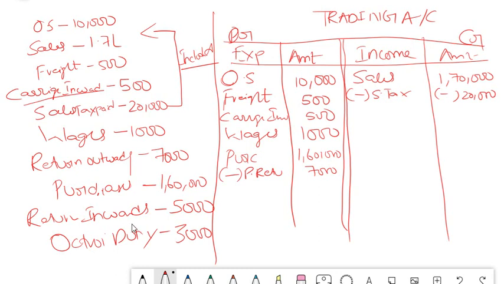So the next point is return inward only. I have knowingly put these terms because these kinds of questions come in your exam, and that's why I wanted you to be strong in these terms also. Return inwards is the same. 5,000. Someone, you have sold 1,70,000. 5,000, the product quality is not good. So he has sent it back to you. So simply you have to reduce it from your sales. Return inwards 5,000.